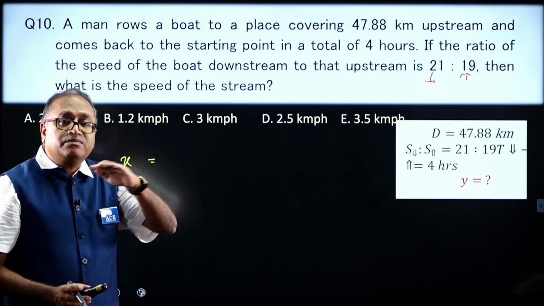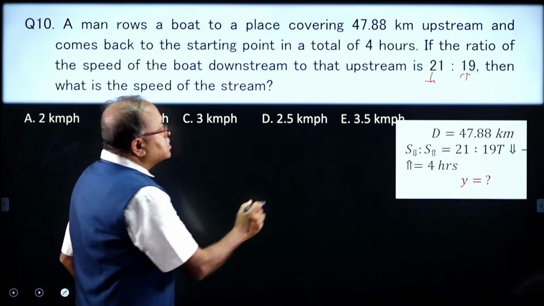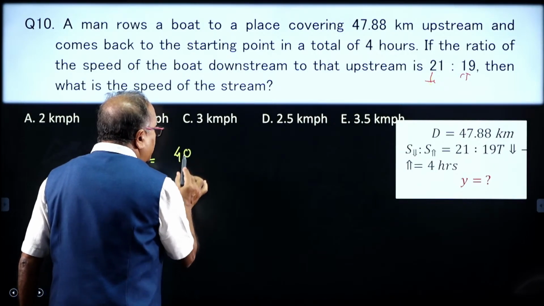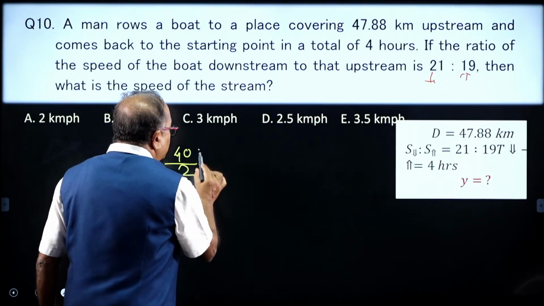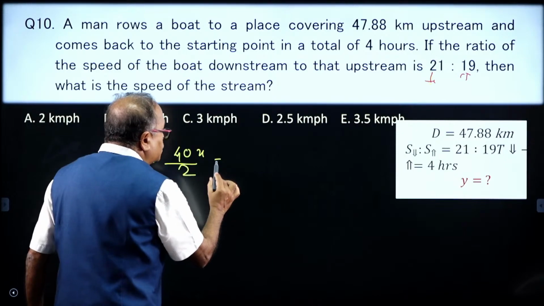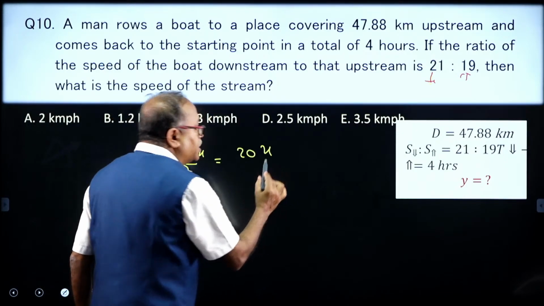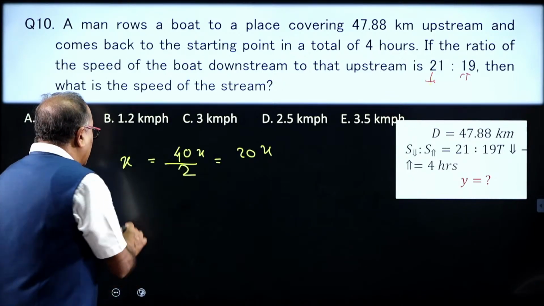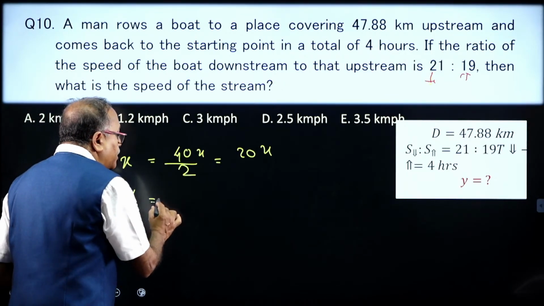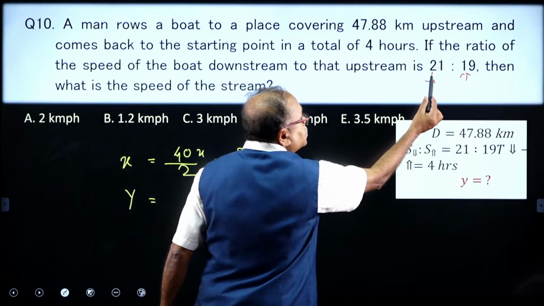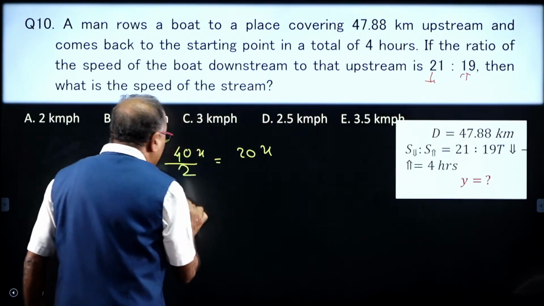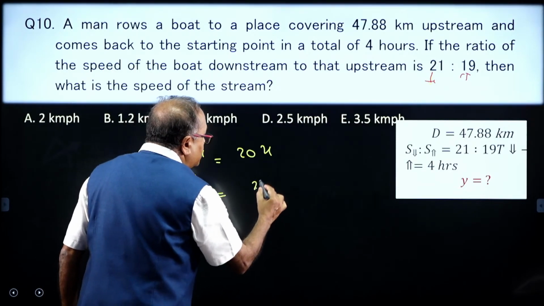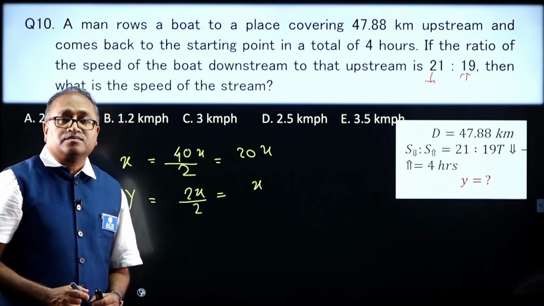Downstream plus upstream divided by 2, that is 21 plus 19, that is 40, divided by 2. This is in the x format. So 20x is the speed of the boat, and the speed of the current, that is y, is the difference of these two, which is 2, and 2 divided by 2, giving x.